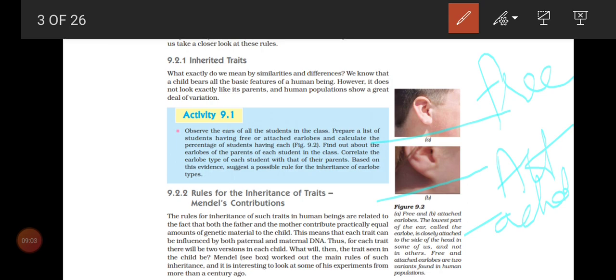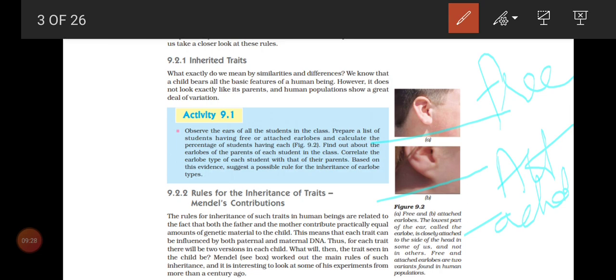Though they have the same structure of ear, nose, mouth, and all other body organs, some variations we can see clearly. So this is a good example for human beings. What is the good example for human variation? Attached earlobe and free earlobe. Is that clear, children?